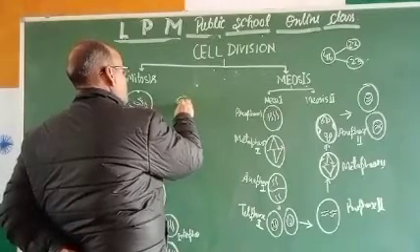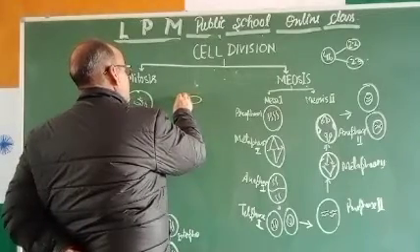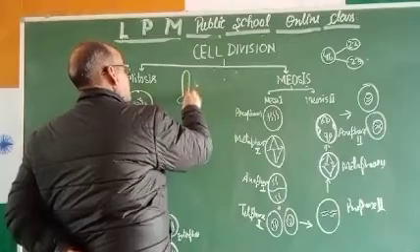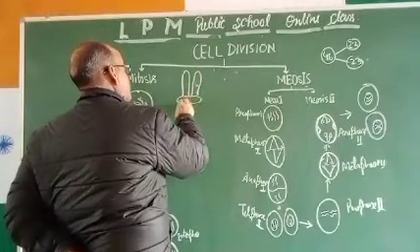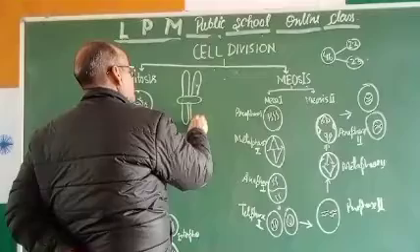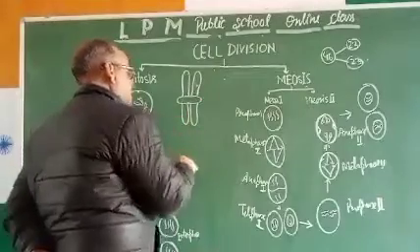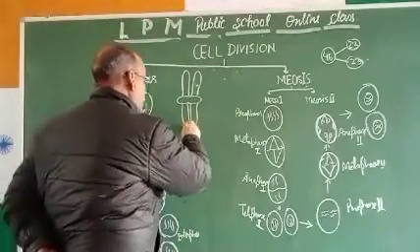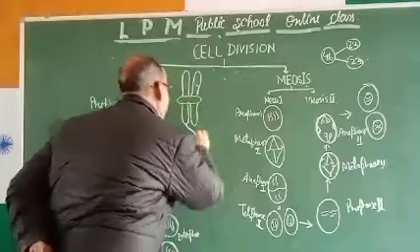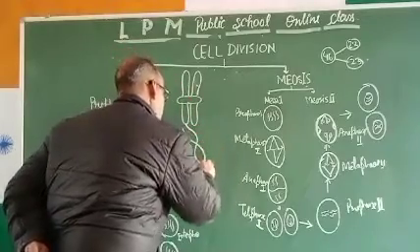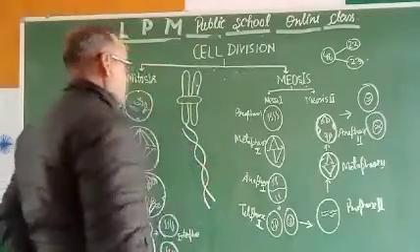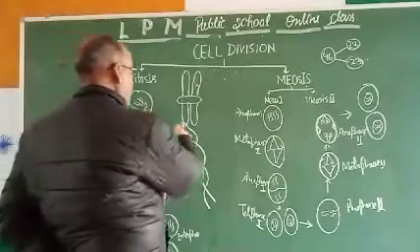Suppose this is the chromosome. And this chromosome is made up of DNA.